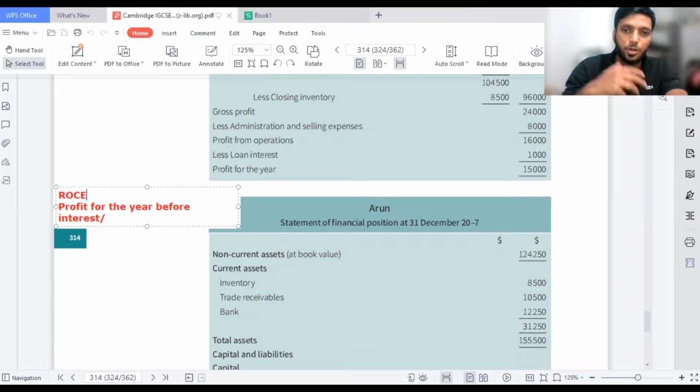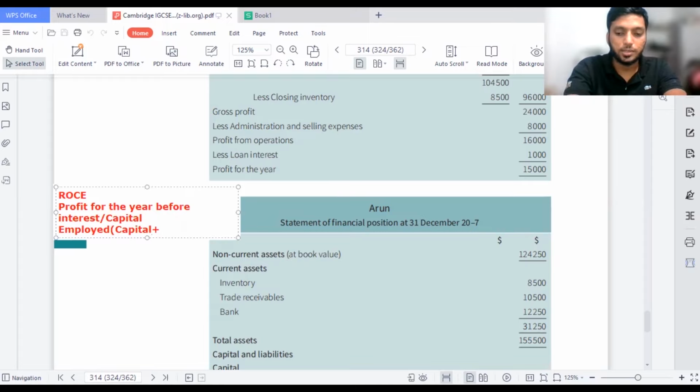Return on capital employed has another name. We say that's ROCE, return on capital employed. So profit for the year before interest divided by capital employed. So how do we find capital employed? Capital employed has a formula. You have the entire capital you have invested plus the non-current liabilities.